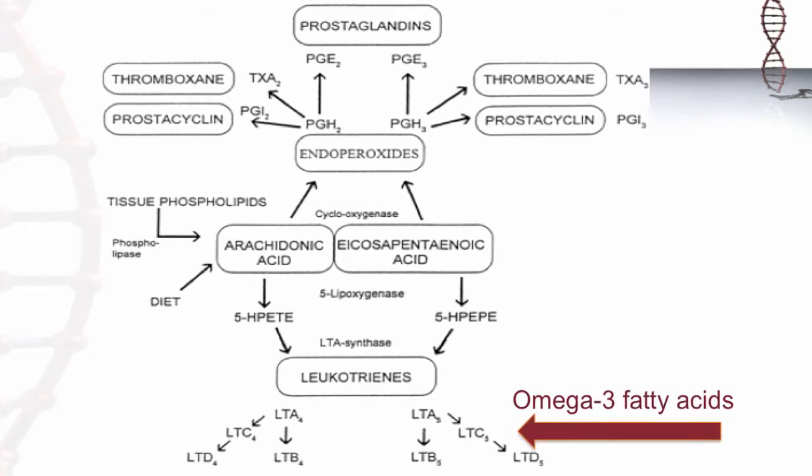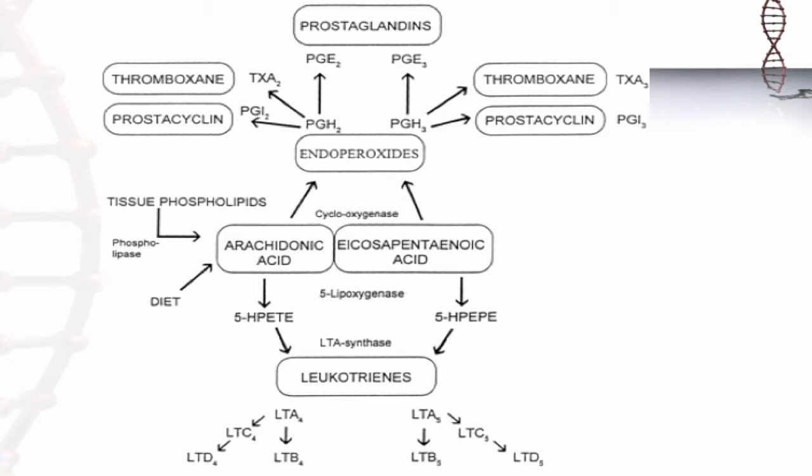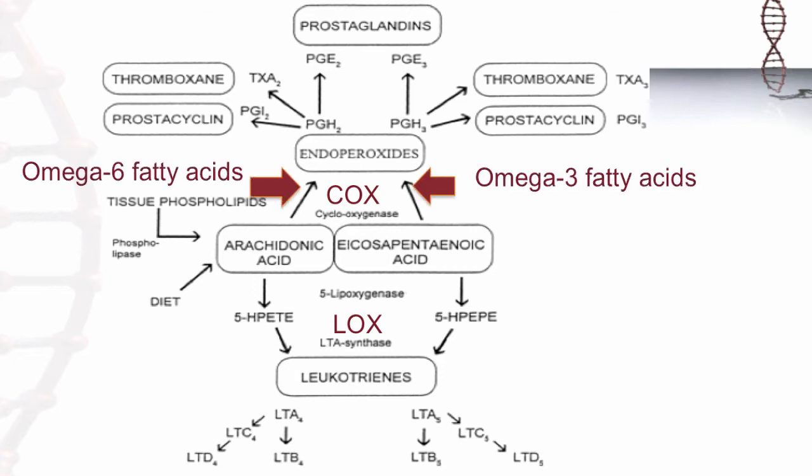If omega-3 fatty acids are incorporated into the cell membrane, specifically EPA, they can be metabolized by cyclooxygenase or lipoxygenase, but they produce anti-inflammatory eicosanoids. Omega-3 and omega-6 fatty acids will compete for the enzymes cyclooxygenase and lipoxygenase.